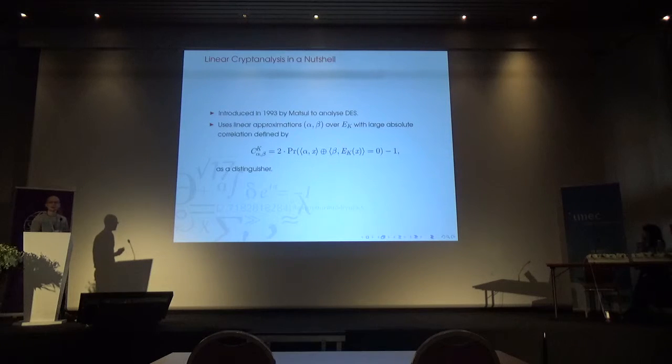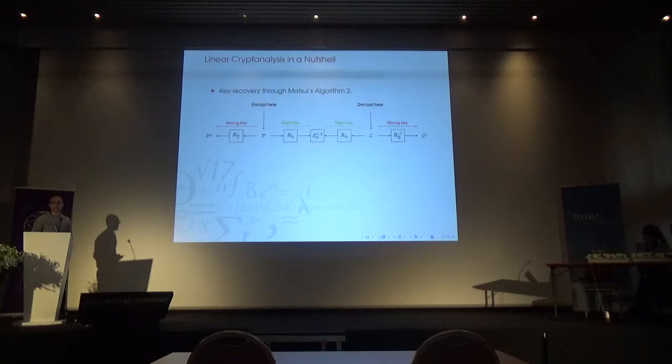If this value is larger than we would expect for an ideal block cipher, then we can use this as a distinguisher, and we can turn a distinguisher into key recovery. So this is basically what we heard before. We have a distinguisher over, say, R minus 2 rounds, and we have plaintext, ciphertext pairs over R rounds. We try to guess the outer key bits and decrypt some rounds. If we guess correctly, then we'll measure our distinguisher. If we guess wrongly, then we'll calculate our distinguisher over a much larger number of rounds. So if we have a high absolute correlation, we probably have the right key guess. If we have a low absolute correlation, we probably have the wrong key guess.